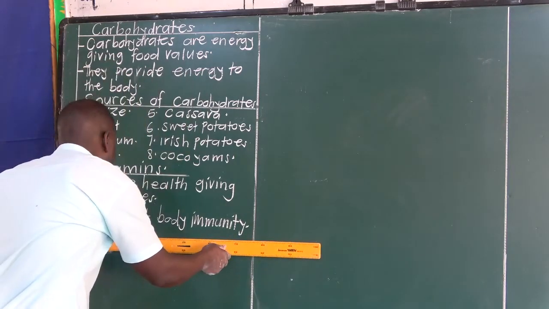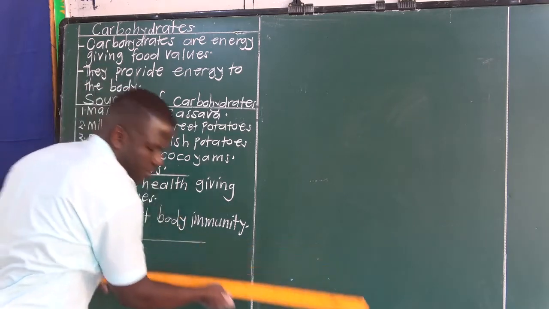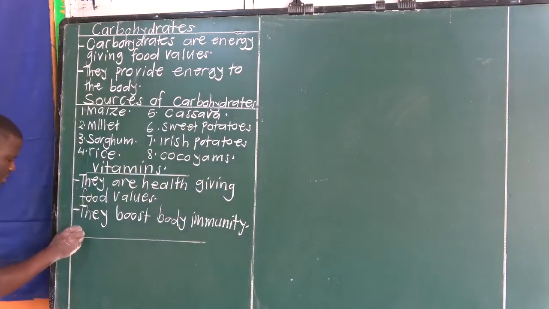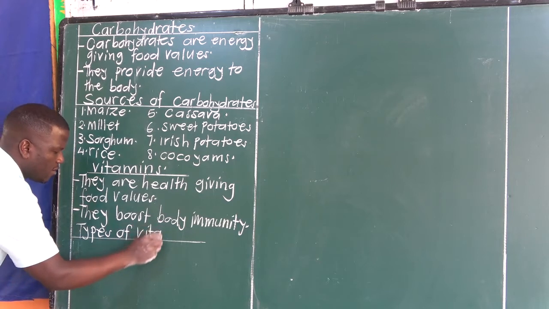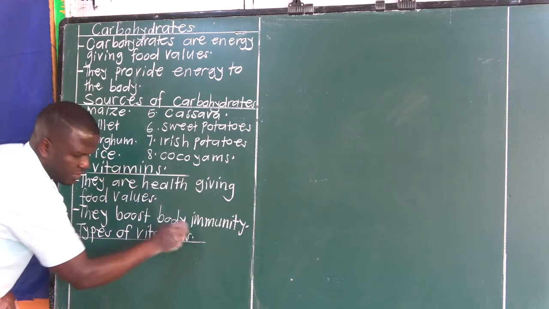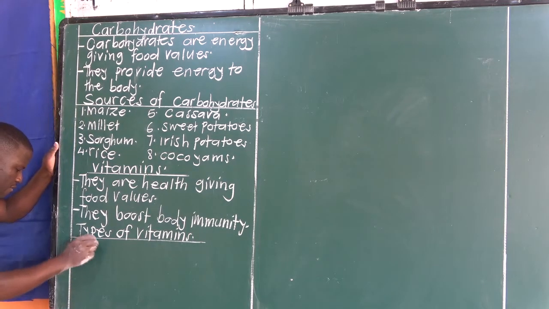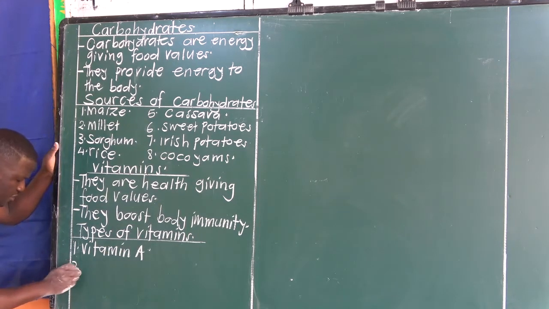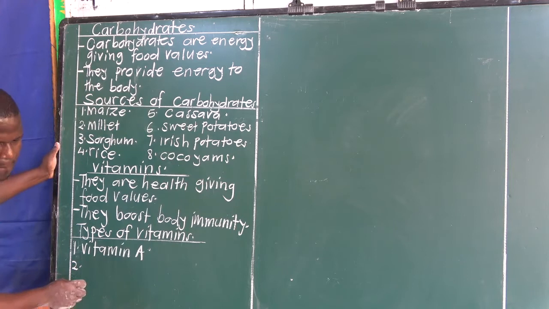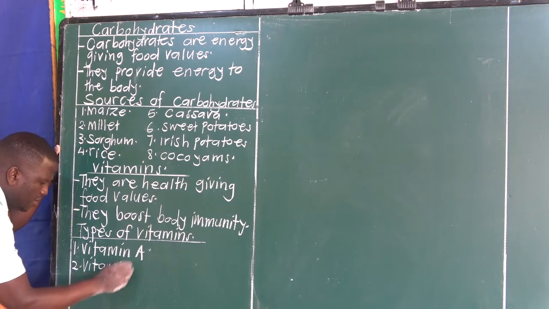Let's look at types of vitamins. One, we have what is called vitamin A. Two, we have vitamin B1.